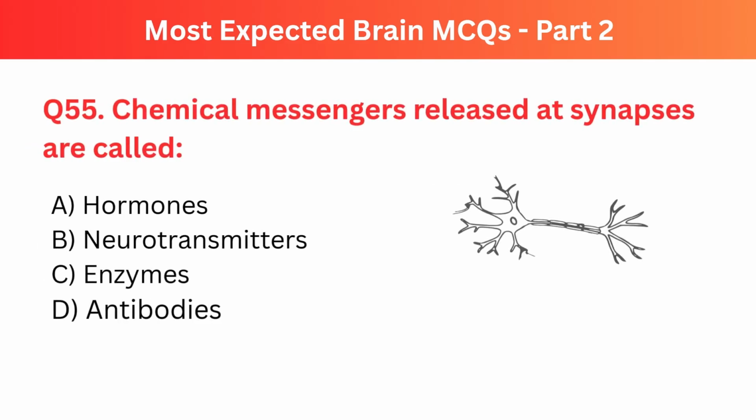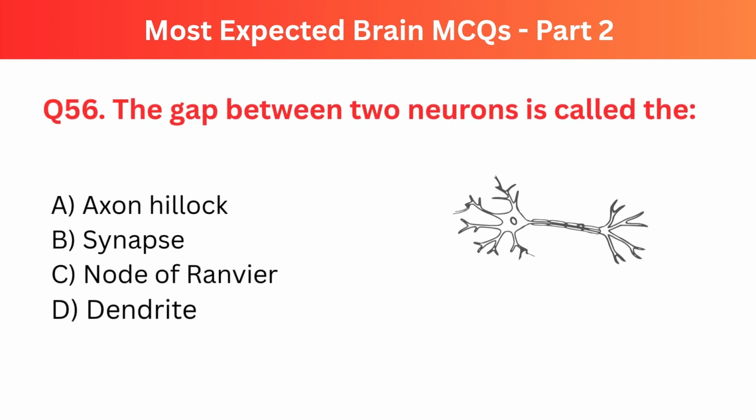Question number 55. Chemical messengers released at synapses are called. The right option is B. Neurotransmitters. Question number 56. The gap between two neurons is called the. The right option is B. Synapse.